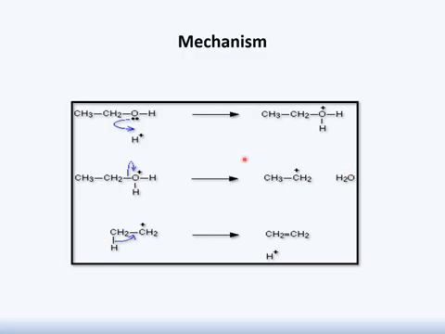In the next step, you will see this carbonium ion will undergo deprotonation, and as a result of deprotonation, there will be formation of alkene. And in this example, the alkene which is produced is ethene, and in addition to this, there is also a formation of H positive ion.